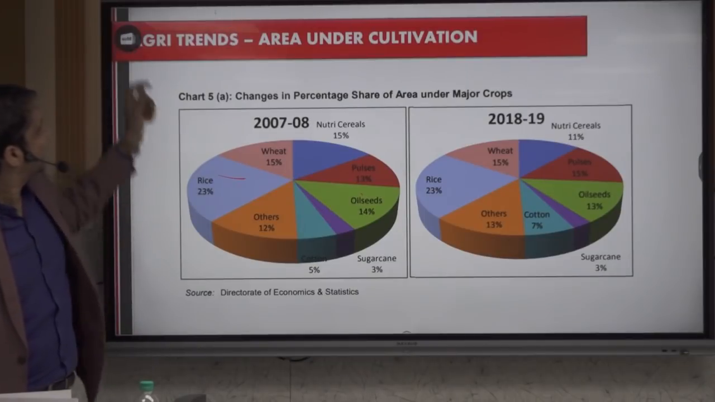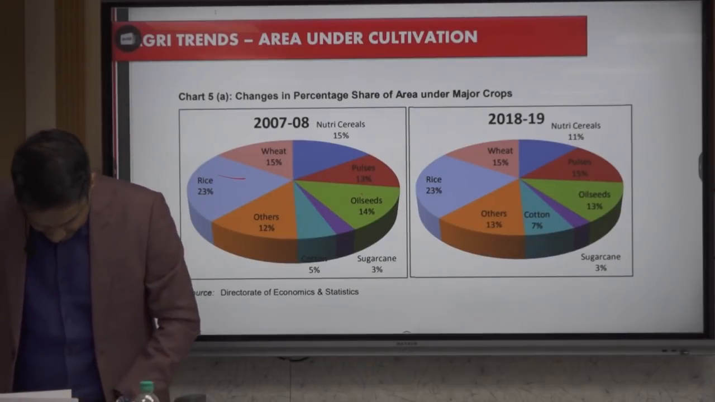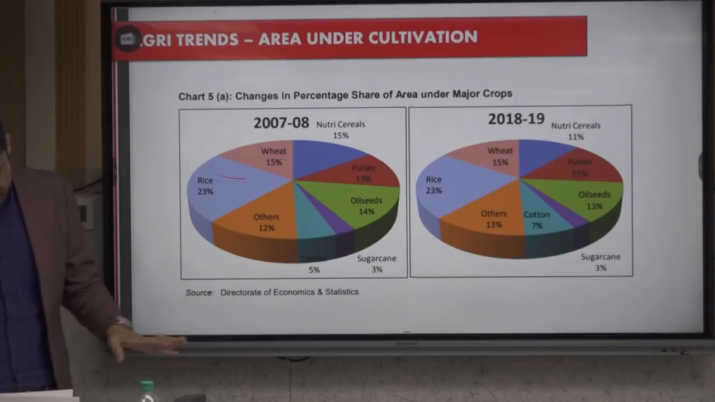They can take pressure. Anyway, next we have area under cultivation. So land use pattern is finished for two.